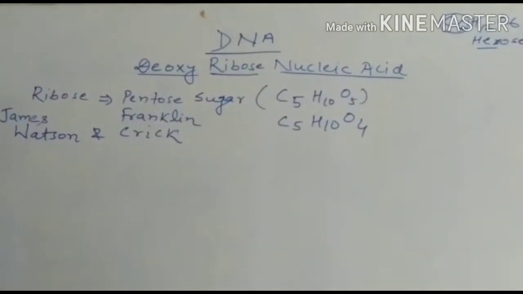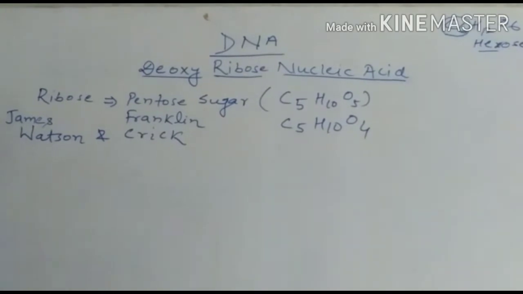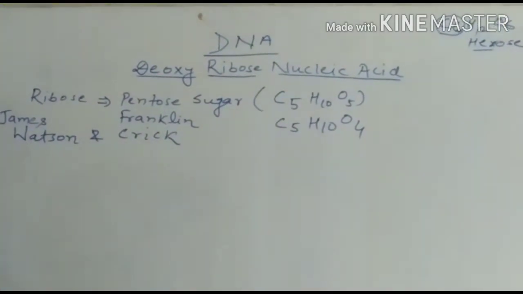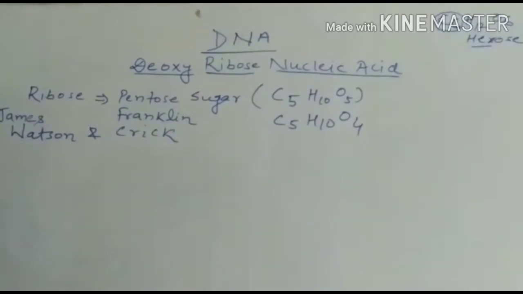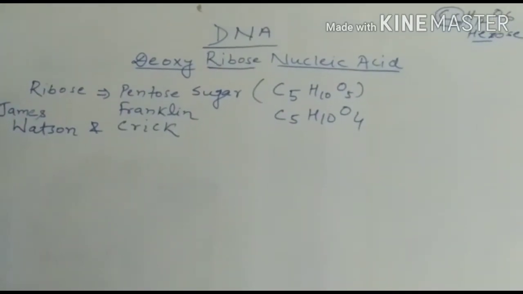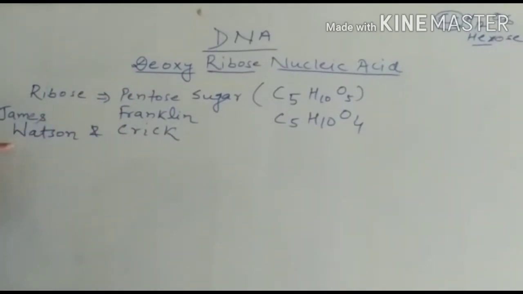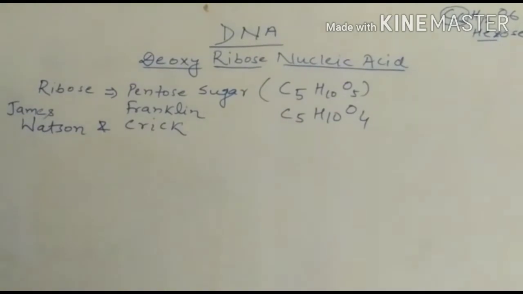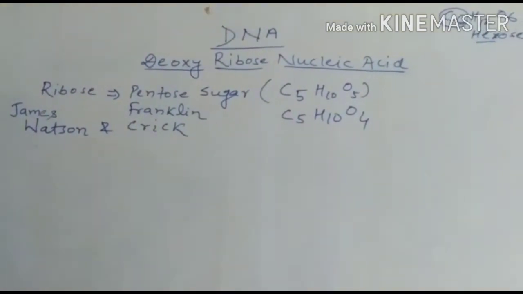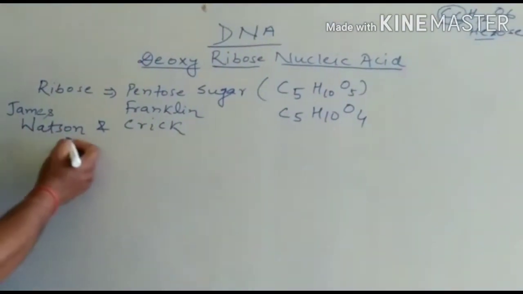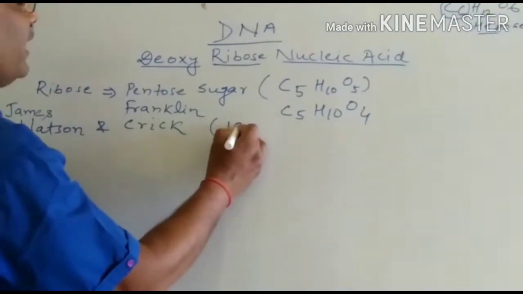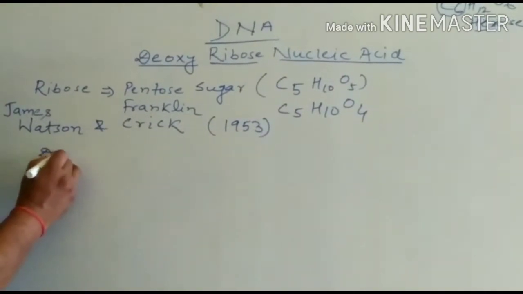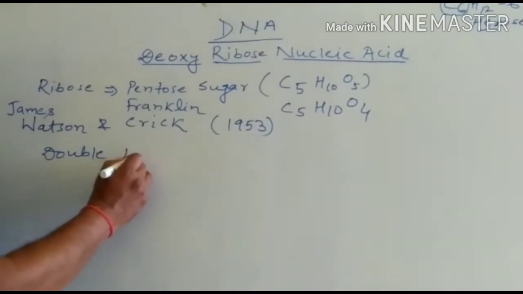A model of DNA was given by James Watson and Francis Crick, and that model got much authentication. That's why the model of DNA given by Watson and Crick became famous among scientists as well as students. James Watson and Francis Crick in the year 1953 gave a double helical model of DNA.